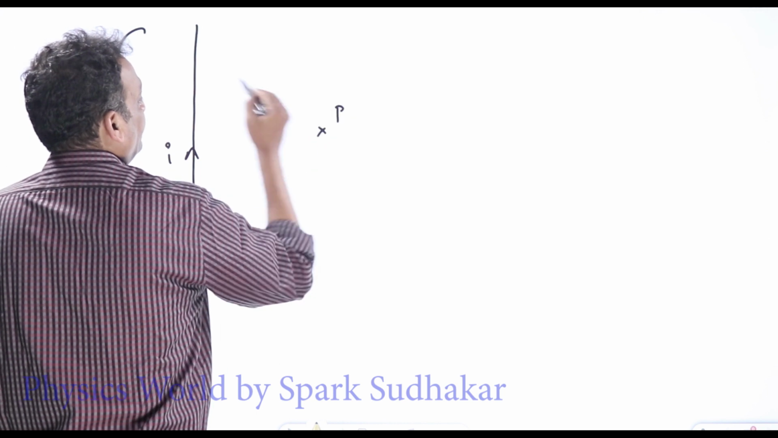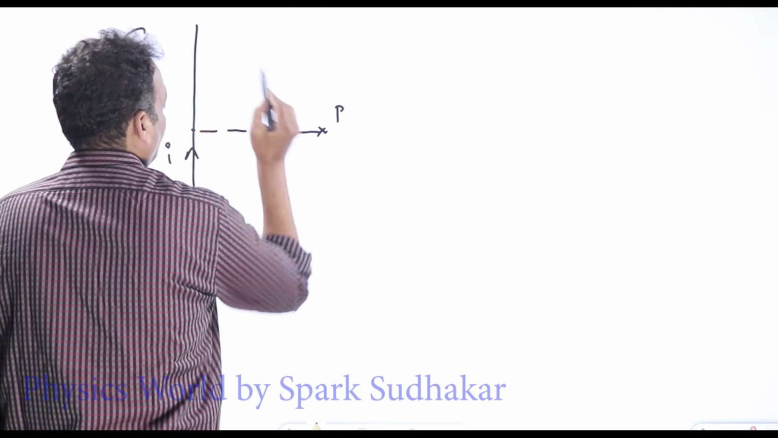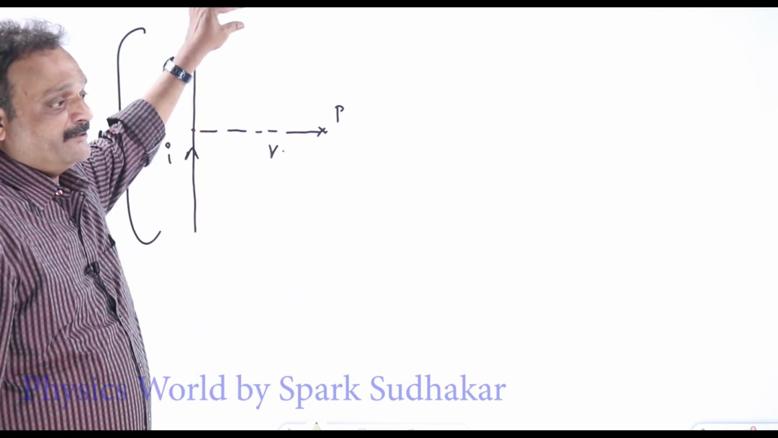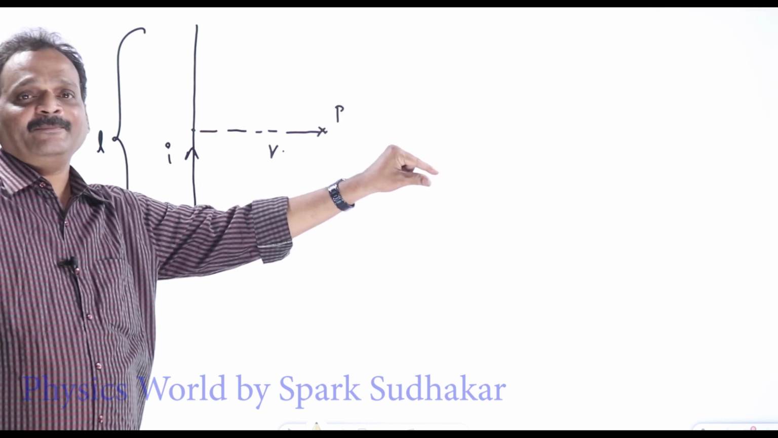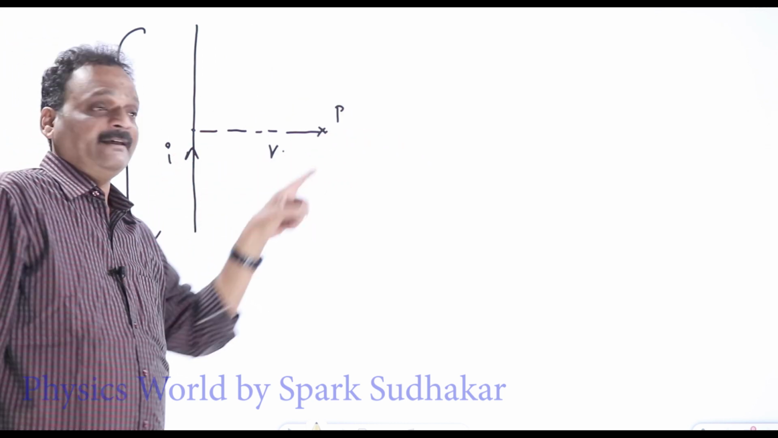Okay, right, and I want the magnetic field at a point P which is at a perpendicular distance small r. Earlier r was the actual distance between the current element and the point P. Here it is the perpendicular distance between the wire and that point P.